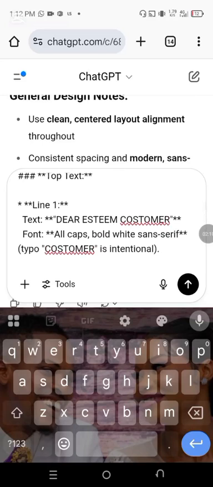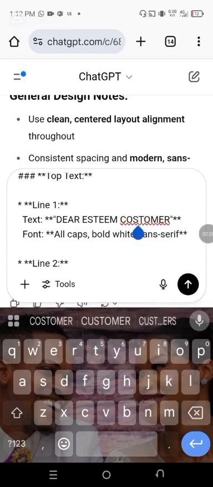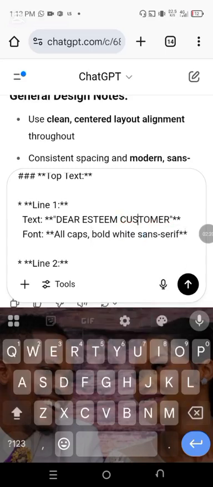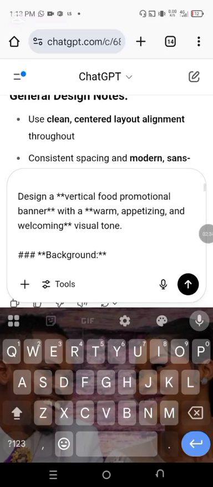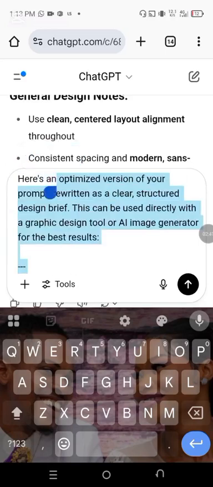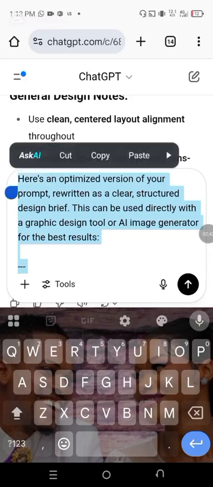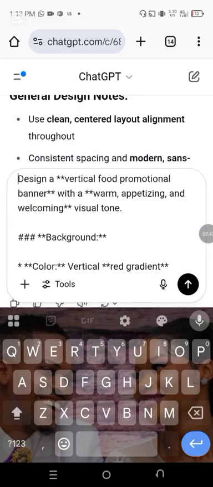The type of customer, let's just remove it, and let's correct it to just customer. All right. Let's delete all this. Delete. All right.